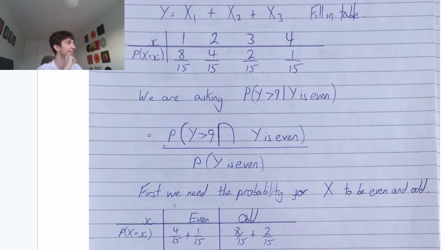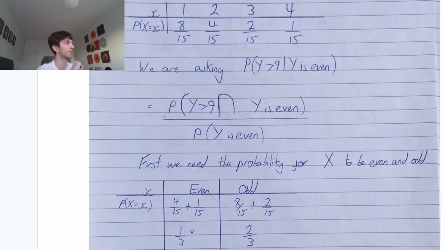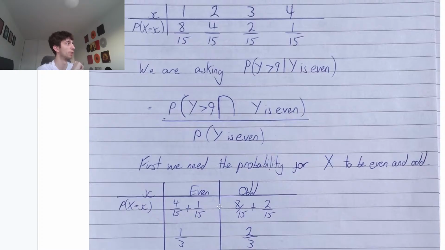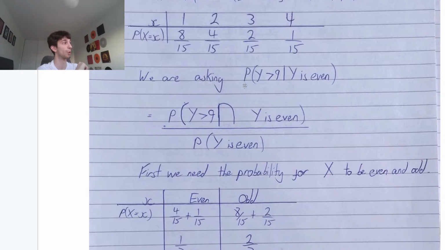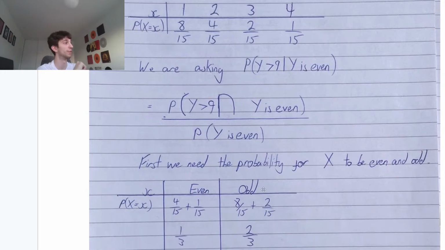So the probability that x is even, so our even numbers will be 2 and 4. Add those together, that's 4 over 15 plus 1 over 15. So the probability of an even x is a third. Probability that x is odd, we add the probability that x is 1 to the probability that we get 3. It's 8 over 15 plus 2 over 15. So this is just determining whether we get an even or an odd x value, because that's all we care about.